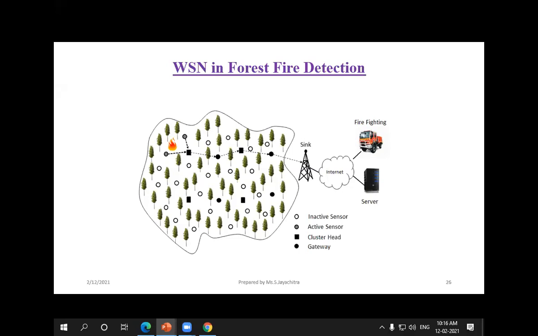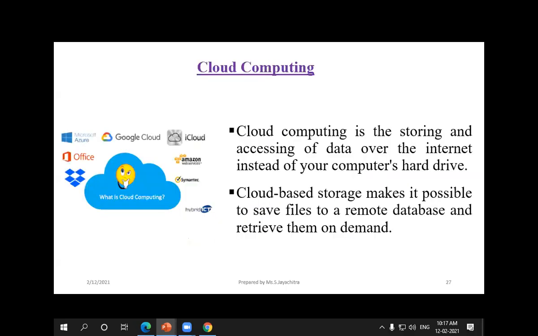First, the sensor will sense the information and, as usual, send it to the sink node. The sink node will transmit the information to the server, that is, an IoT application server, through the internet. Then it will give an alert to the firefighting services and the forest fire officers, because they will take appropriate actions to avoid the forest fires.